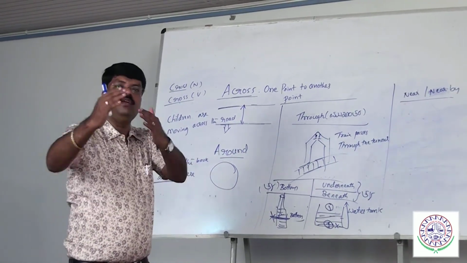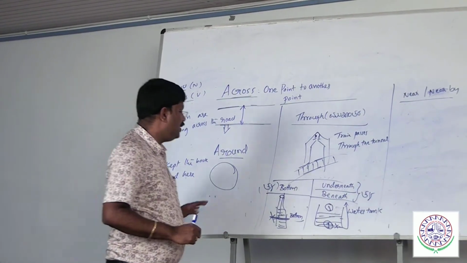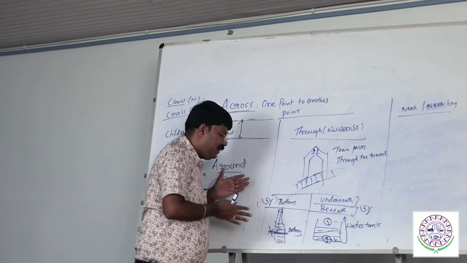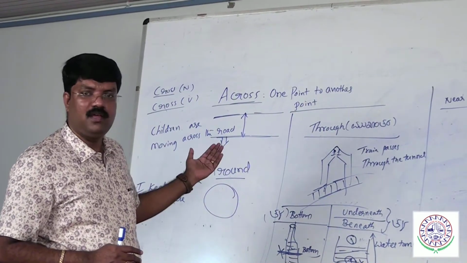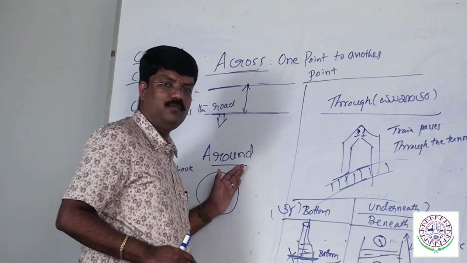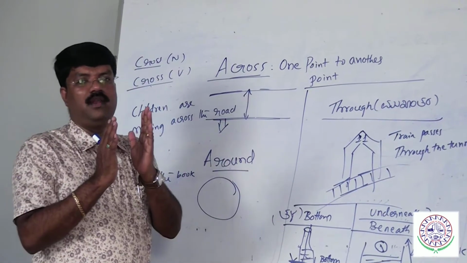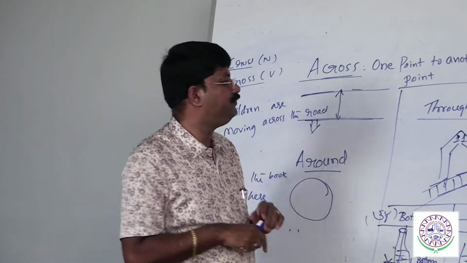If I go closer by, I would say I am nearby the whiteboard. Look here, I am nearby. Whereas I am near the board, I am nearby the whiteboard. Near, nearby, both mean close.